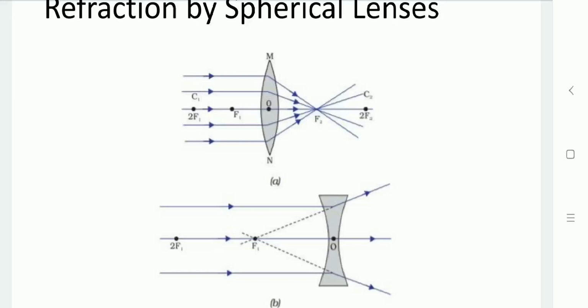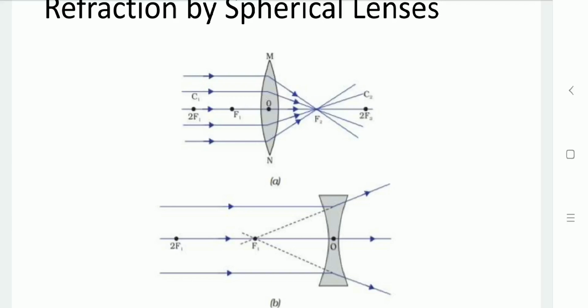Diagram A shows the convex lens, which converges the light, and diagram B is called the concave lens, which diverges the light. So the convex lens is known as a converging lens, and the concave lens is known as a diverging lens.